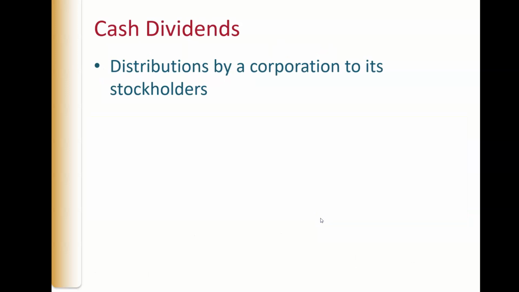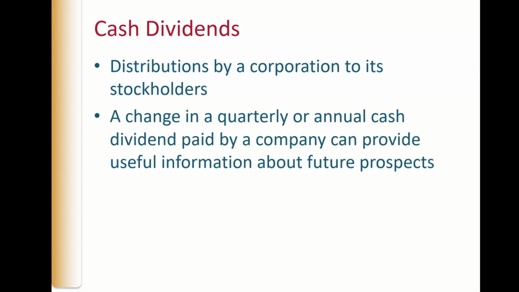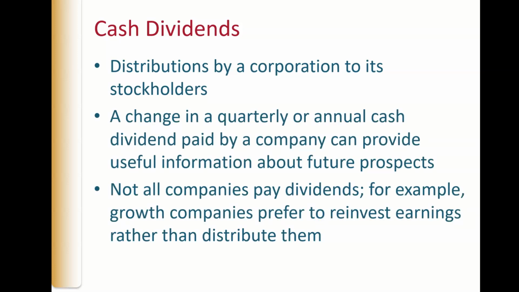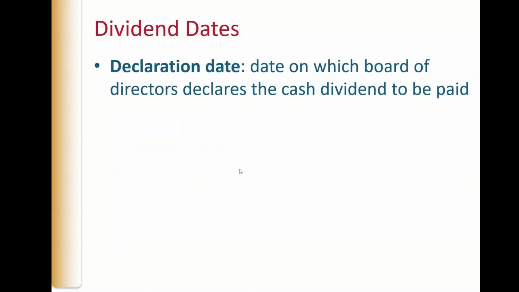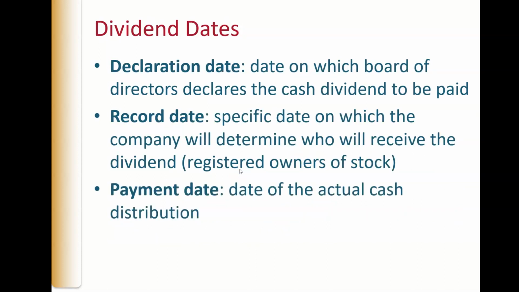Cash dividends. That's the distributions to the stockholders. So not all companies pay dividends. Some reinvest their money rather than distribute it to the shareholders. There are three things you need to know about dividends. There are three dates. A declaration date. So you have to determine the date on which the board of directors declares the cash dividend. Then you'll record it. You'll debit dividends and credit dividends payable.